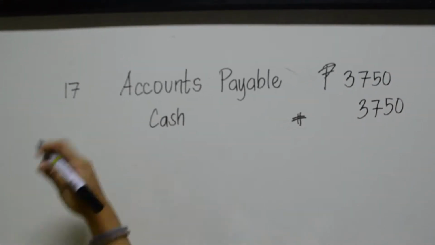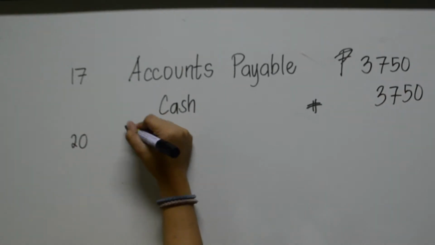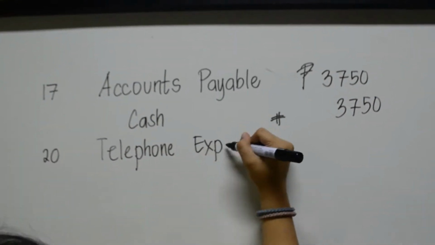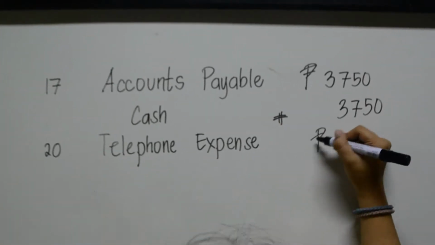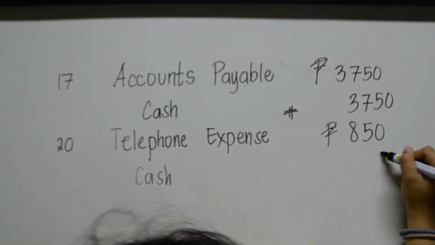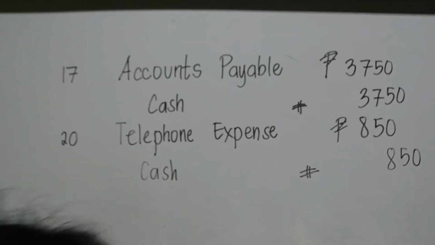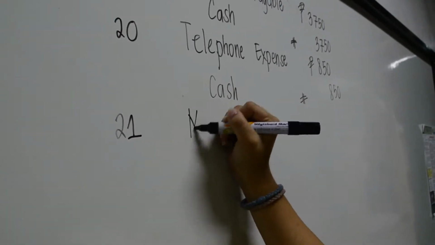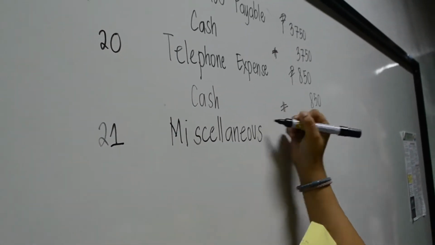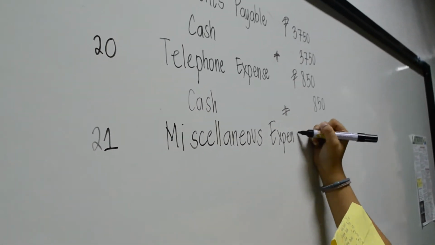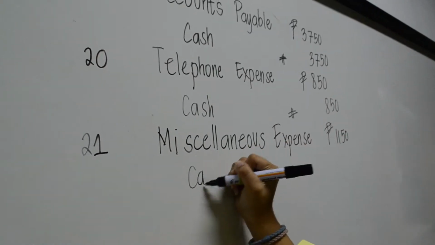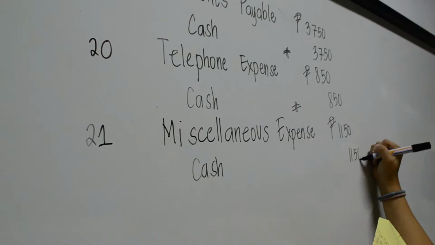On March 20, the company paid telephone expense of 850 pesos. We record telephone expense on the debit side and cash on the credit side. On March 21, the company paid miscellaneous expense amounting to 1,150 pesos. So we record miscellaneous expense on the debit side and cash on the credit side.